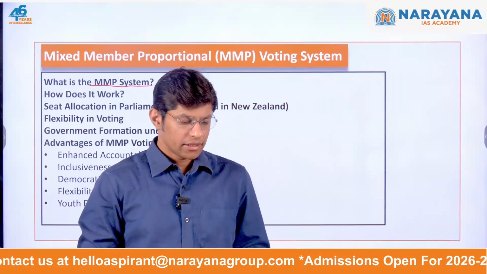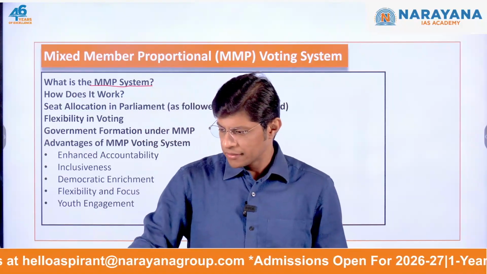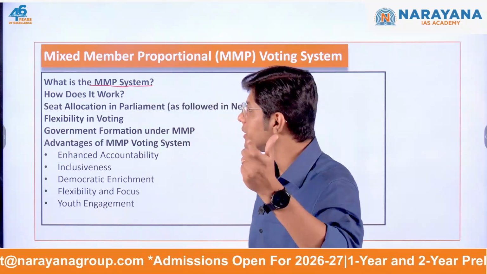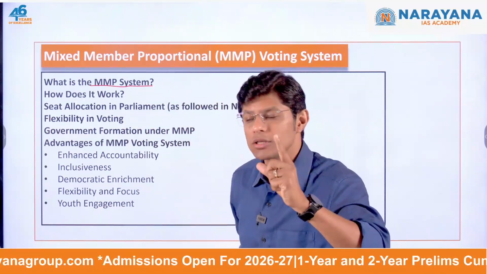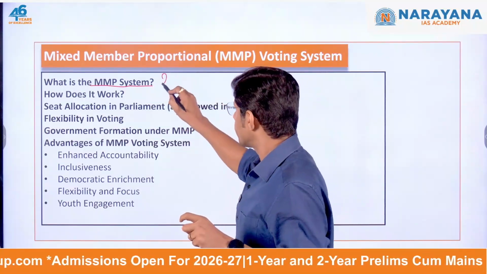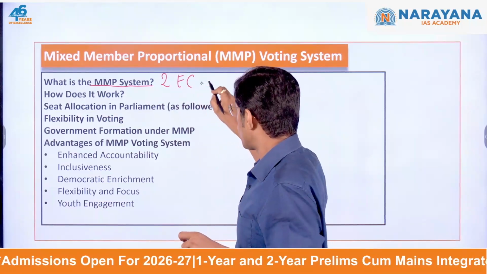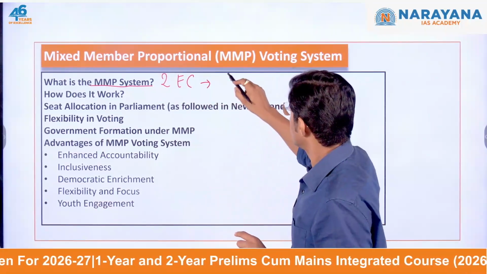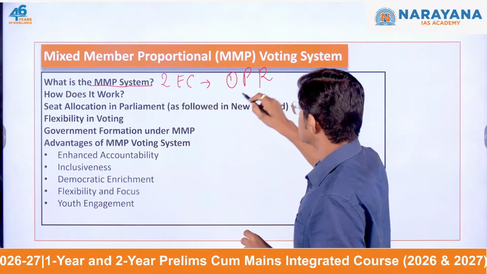Now see, interestingly, this mixed member proportional voting system is a combination of two electoral methods. One is the proportional representation that we discussed.